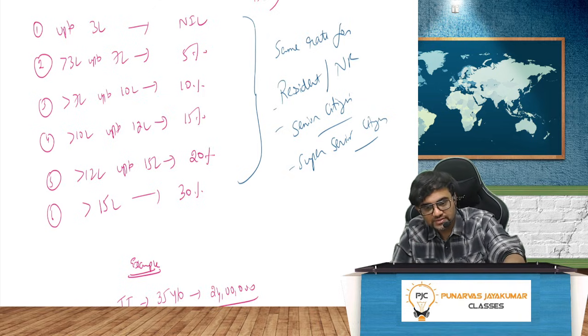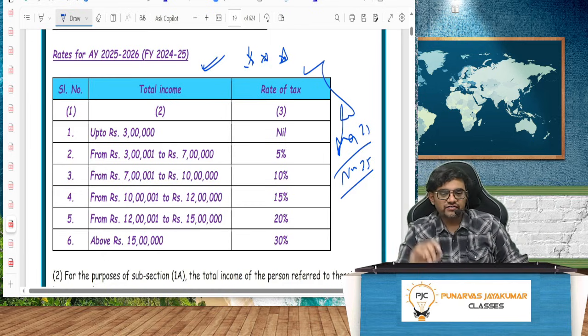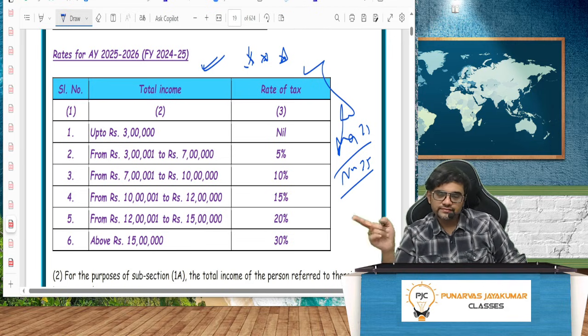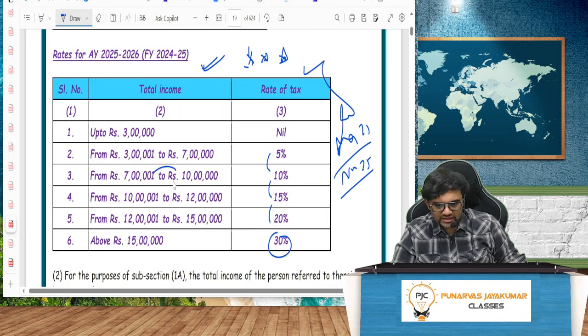Okay, same slabs. Now the slabs here are slightly different. Up to 3 lakh, nil. 3 lakh to 7 lakh, 5%. 7 lakh to 10 lakh, 10%. 10 lakh to 12 lakh, 15%. 12 lakh to 15 lakh, 20%. And above 15 lakh, 30%. So here 5% is increased, except the last part where 10% is the increase. And here 3 lakh is the increase. And again, only in this one there is a 2 lakh increase. Then again 3 lakh and above 15.